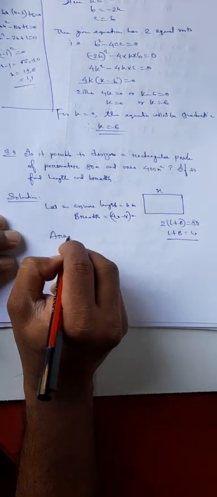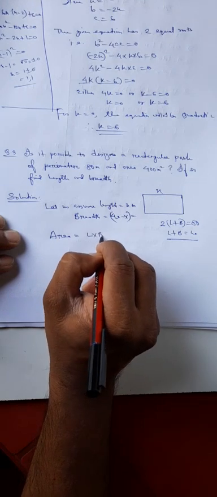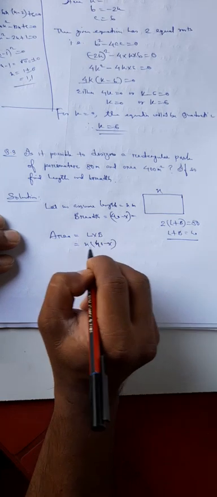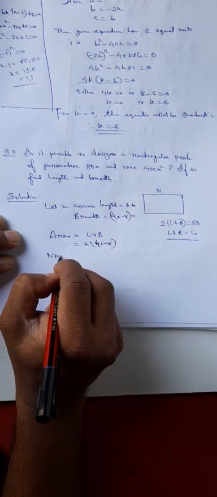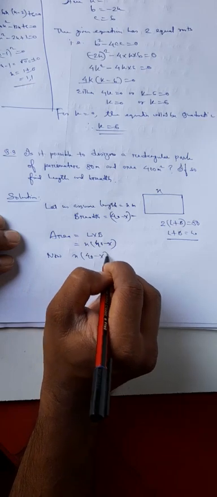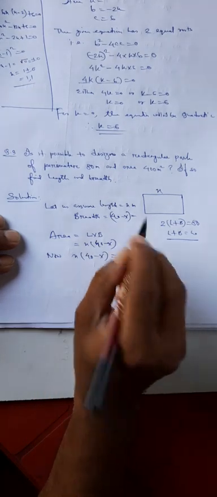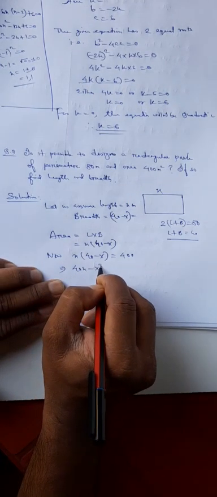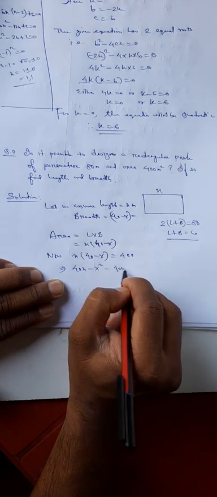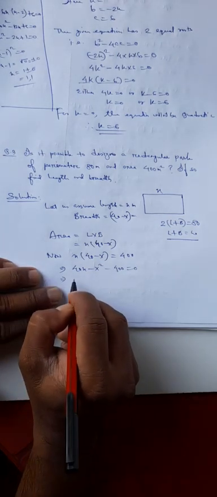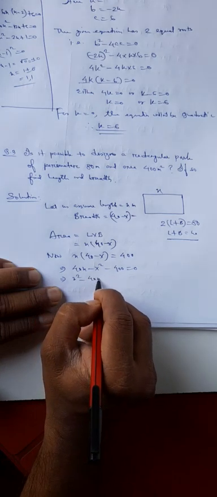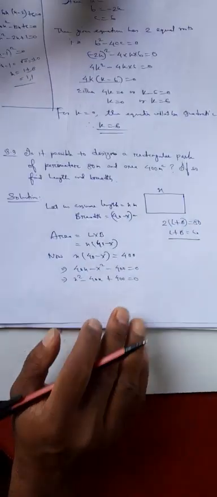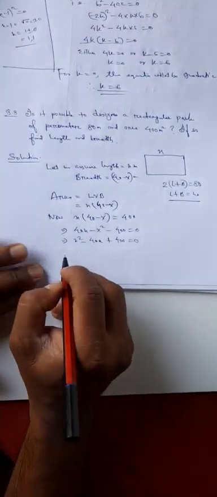Area equal to length into breadth, L into B. That means x into 40 minus x. Now x into 40 minus x equal to 400, since area is given. So you simplify: 40x minus x square minus 400 equal to 0. Or you can say x square minus 40x plus 400 equal to 0, multiplying both sides by minus 1. Now let us solve this.